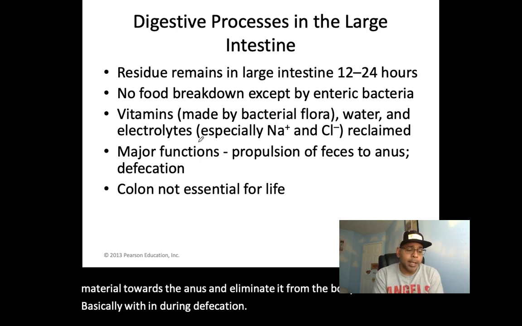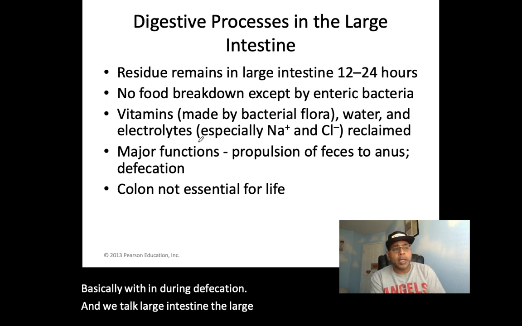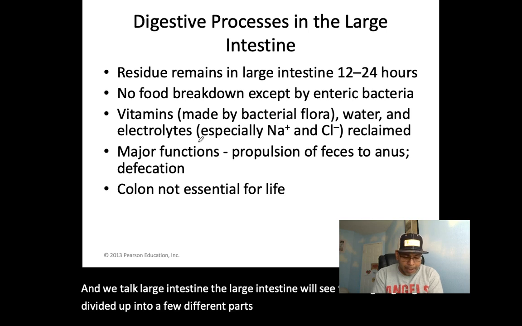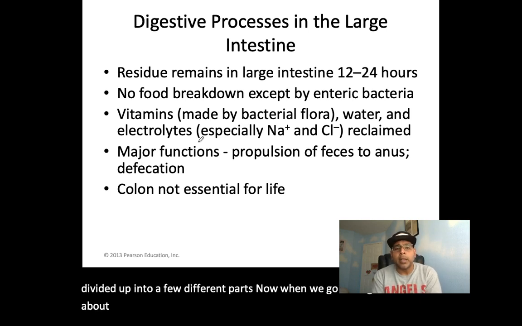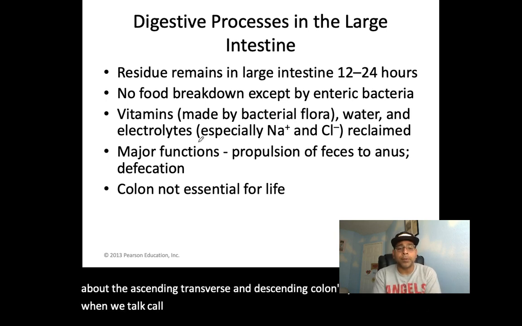Now, the large intestine is divided into a few different parts. When we talk about the ascending, transverse, and descending colons, the colon is not essential for life.